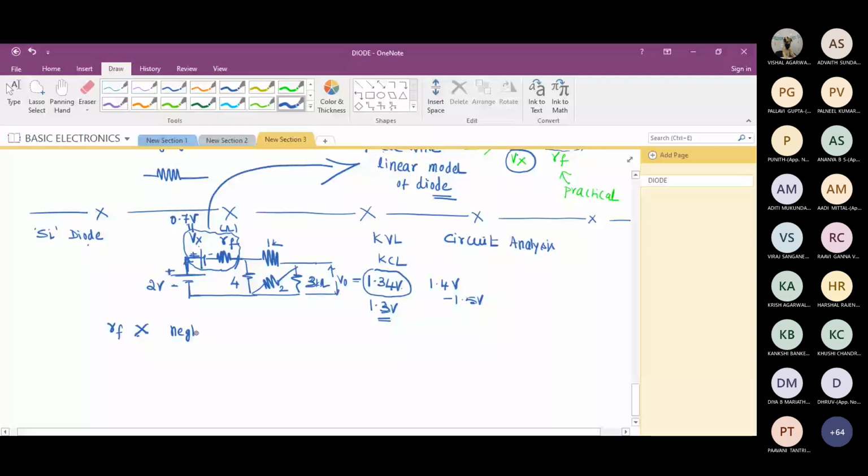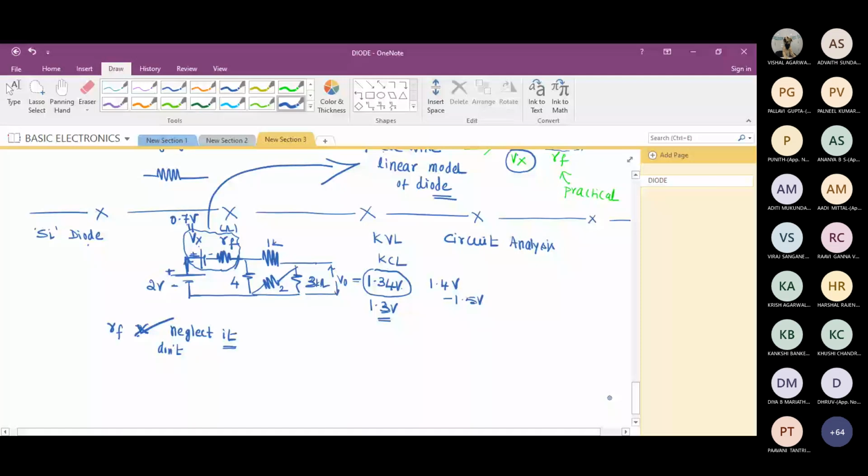If RF is given, then don't neglect it. What are we supposed to use? We are supposed to use piecewise. Vx and RF, both we are supposed to use. Fine? Any issues or any doubts? You can ask.